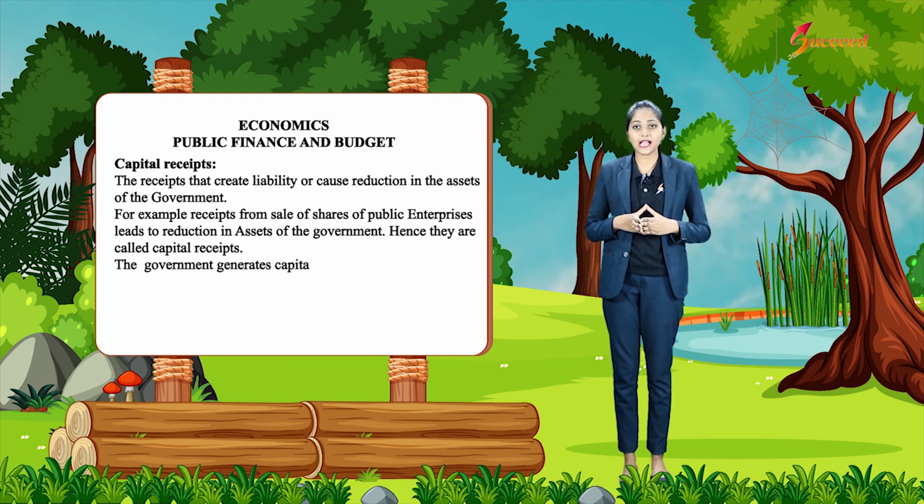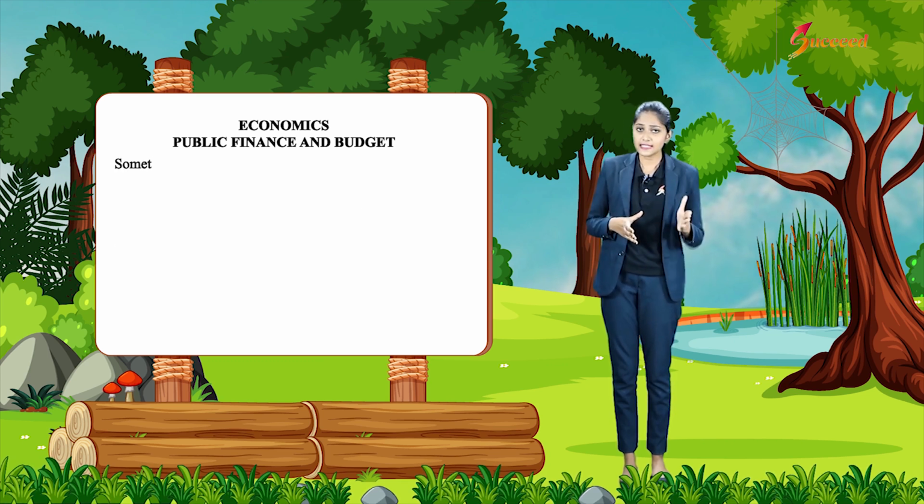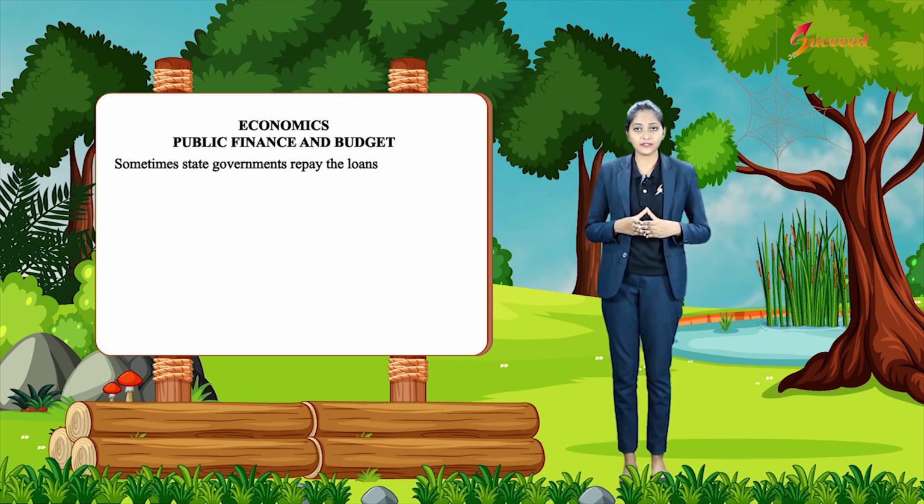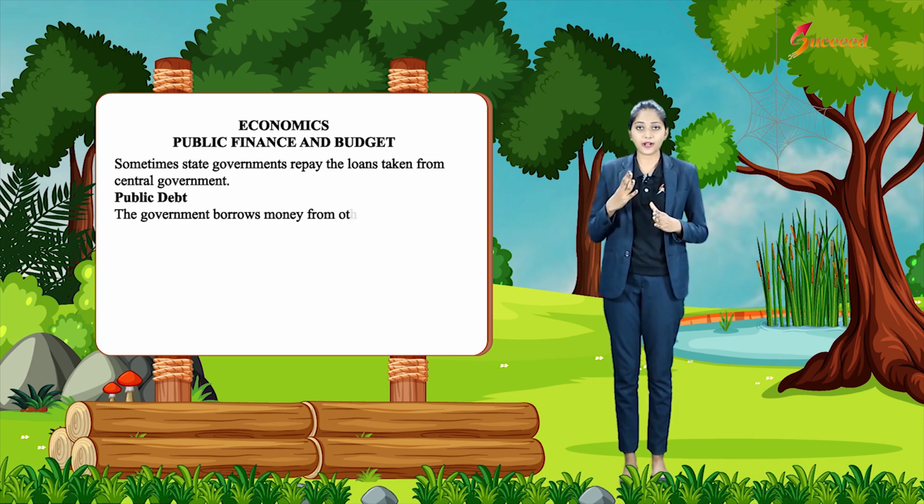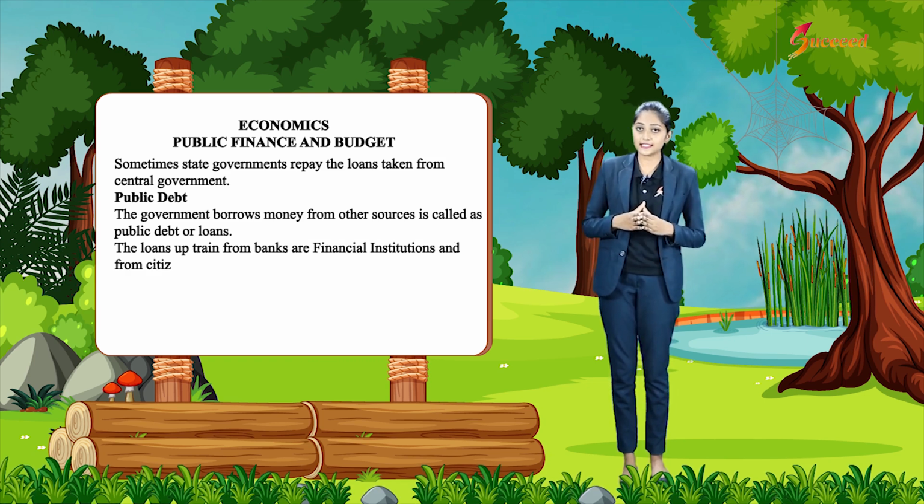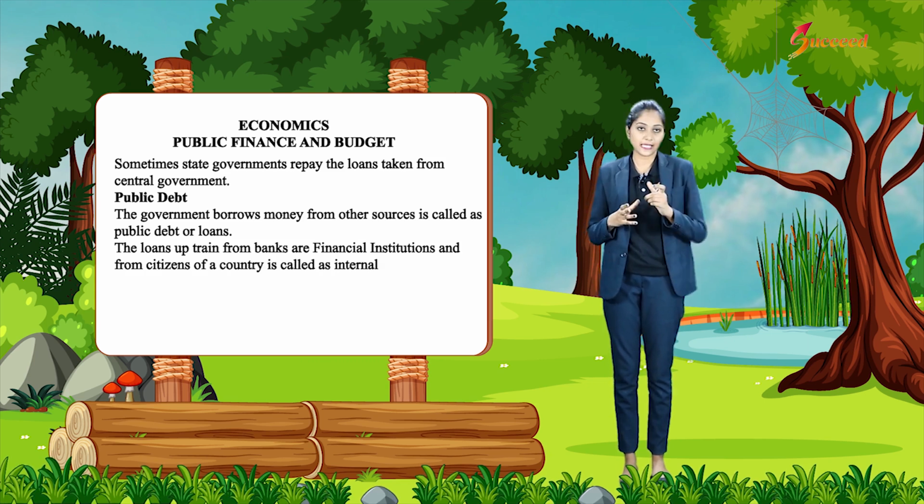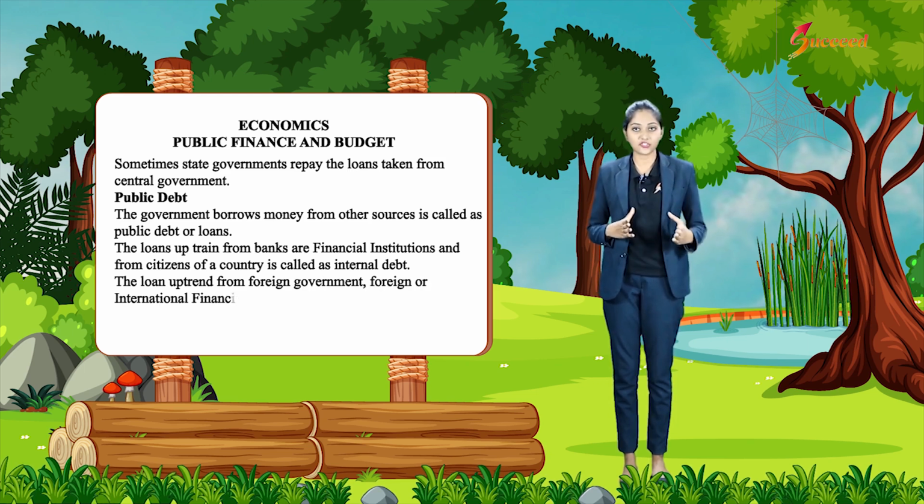The government generates capital revenue through other resources, such as disinvestment in industries. Sometimes state governments repay the loan taken from the central government. Public debt. The government borrows money from other sources, which is called public debt or loans. The loans obtained from banks or financial institutions and from citizens of a country are called internal debt. The loan obtained from foreign governments, or foreign or international financial institutions, is called external debt.